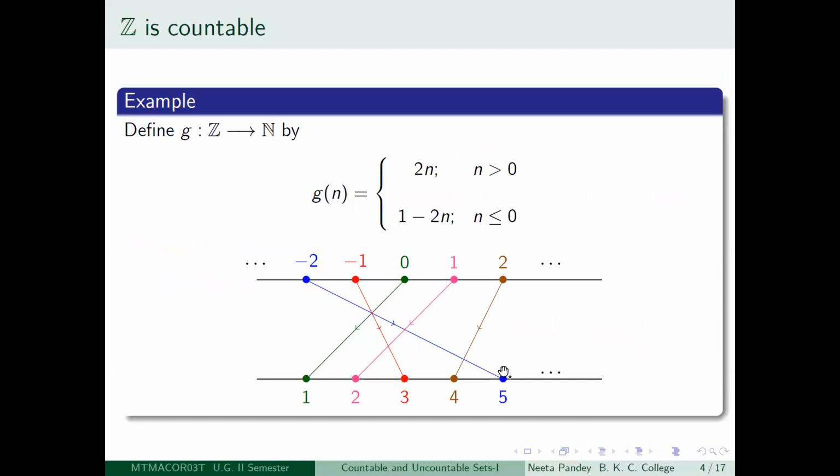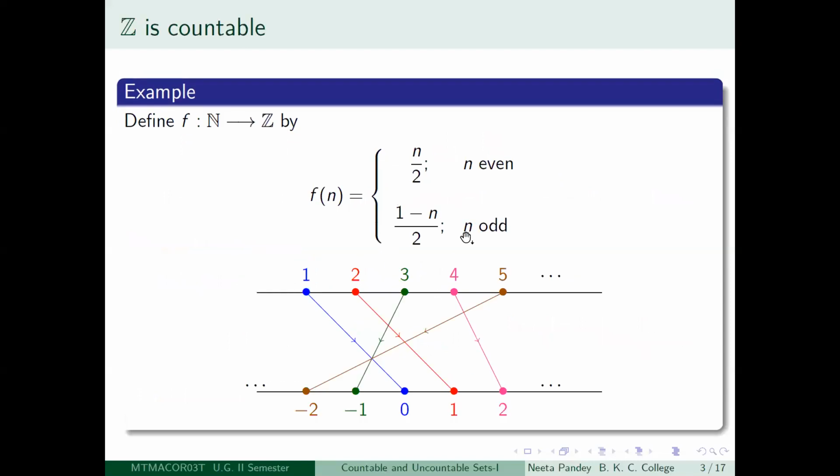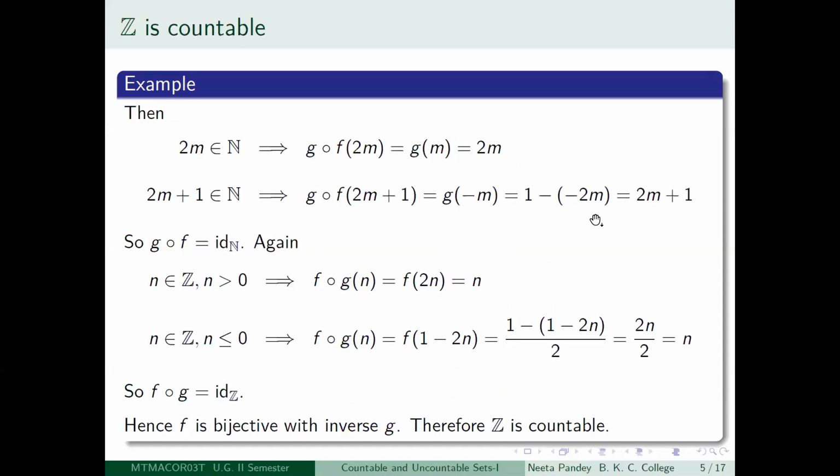Maybe once again we go back and see, this was the formula: if n is odd, then it is (1 minus n) by 2. So there we are, instead of n, now we have 1 minus 2n, so we plug in that here. So we get (1 minus (1 minus 2n)) divided by 2. A very simple arithmetic tells you that this is just 2n by 2. So that is equal to n.